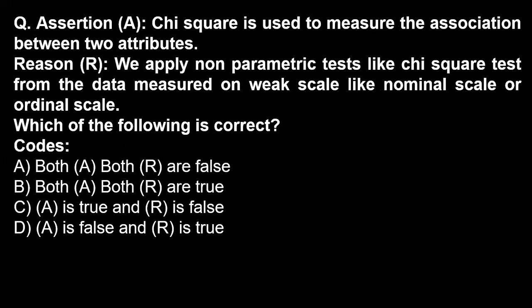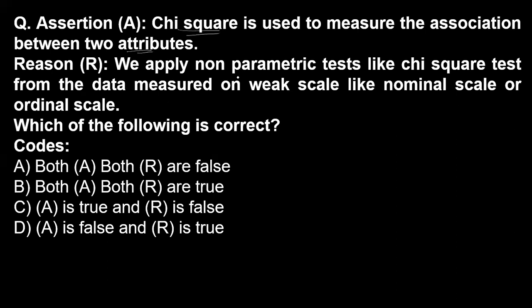Now the next one. Here a statement is given, that is the assertion, and a reason is given. So we have to find out whether the assertion is related to the reason, or whether the reason justifies the assertion. Now, here the Chi-square is used to measure the association between two attributes. Yes, this is true. Why is it true?